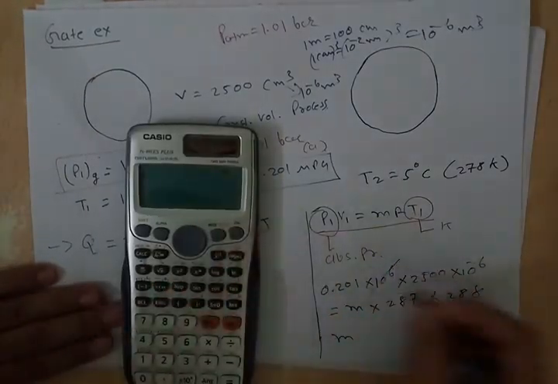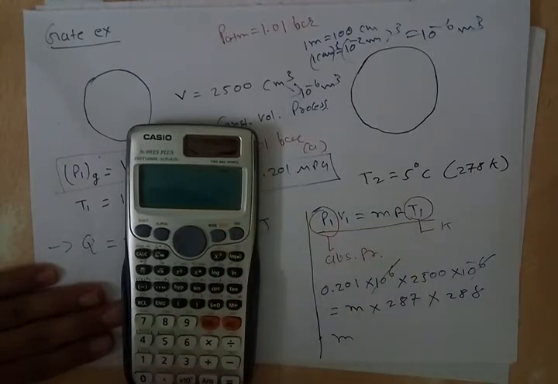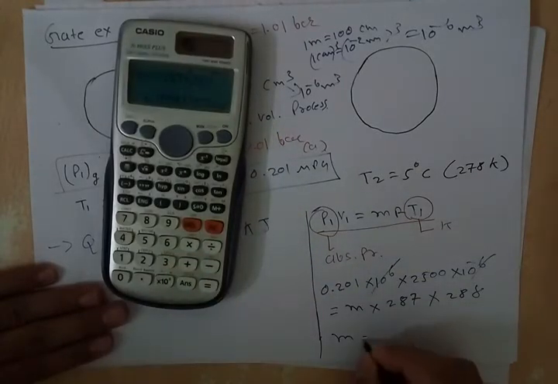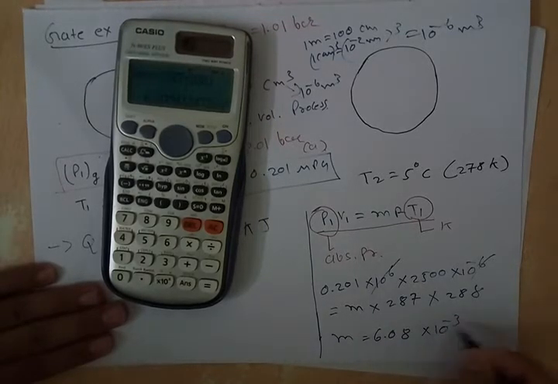If you calculate this out, this will cancel out. So basically m is 0.201 times 2500 divided by 287 times 288. So it is approximately 6.08 times 10 raised to minus 3 kilogram.